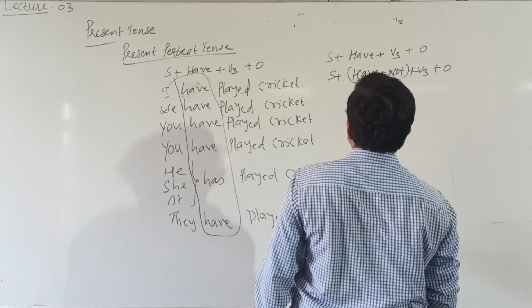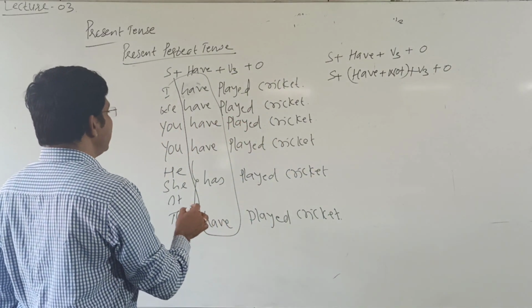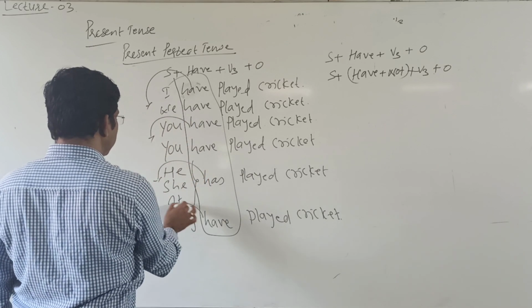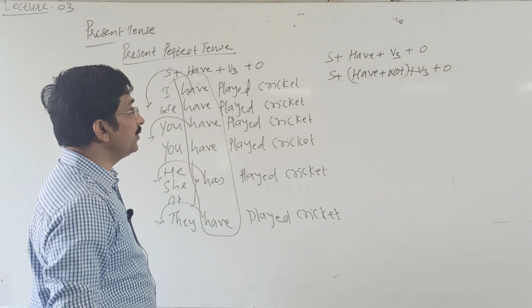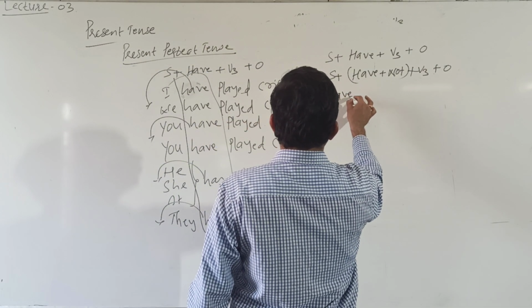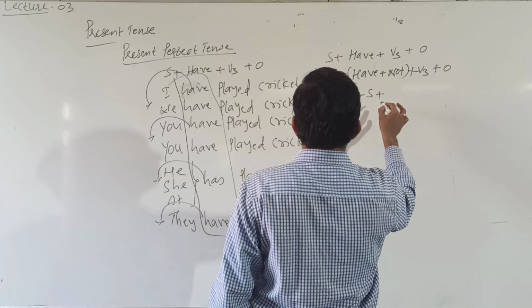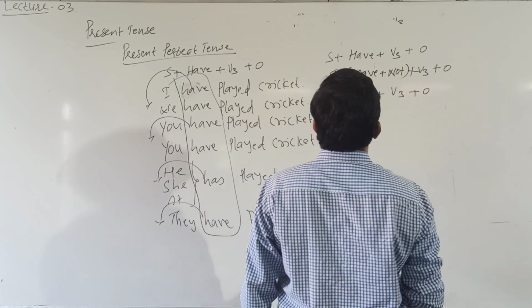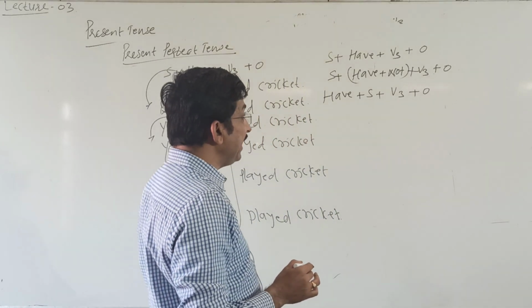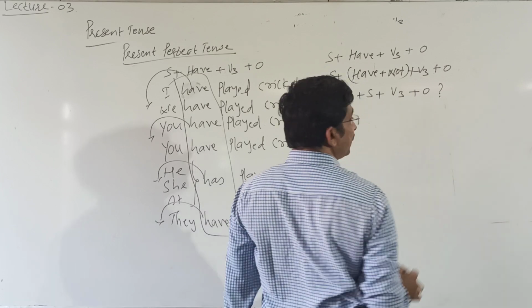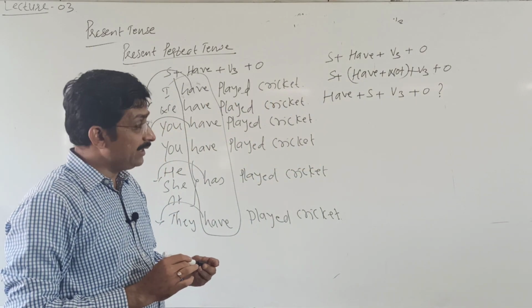What is its interrogative? As I said here, bring the helping verb out, then it becomes interrogative. That is have plus subject plus V3 plus object. Have I played cricket? So, interrogative mark.